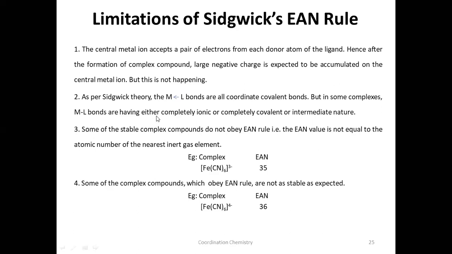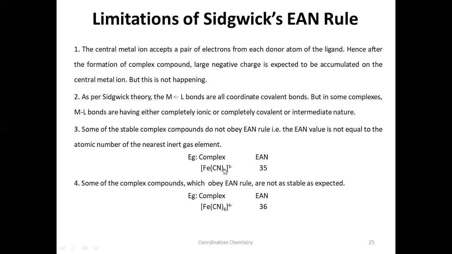As per Sidgwick's theory, the metal-ligand bonds are all coordinate covalent bonds, but in some cases an ionic bond is also possible, and in some cases a covalent bond is also possible. That is not explained by Sidgwick. And according to Sidgwick, some of the stable complexes are not obeying EAN. We have seen in the previous table that a few of the complexes are not obeying EAN.